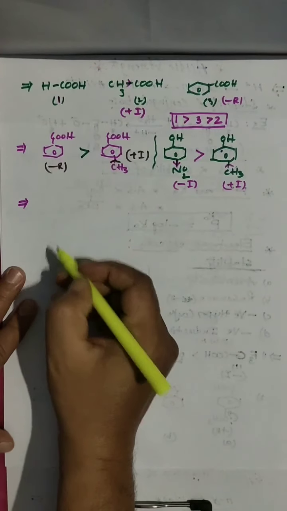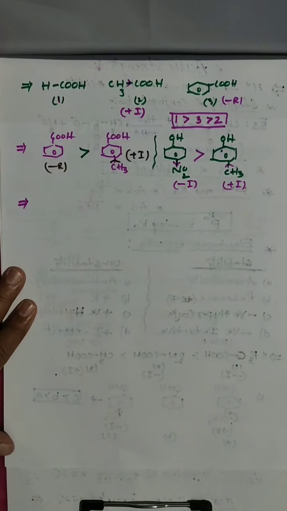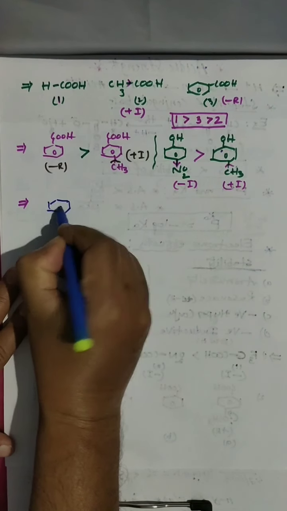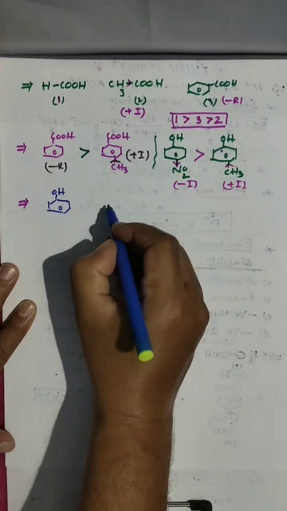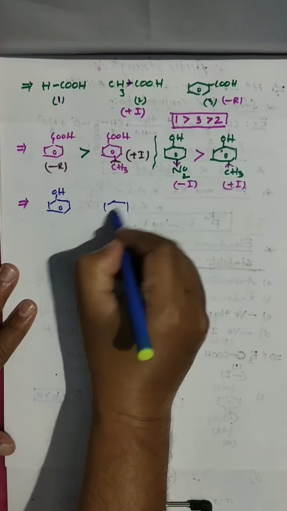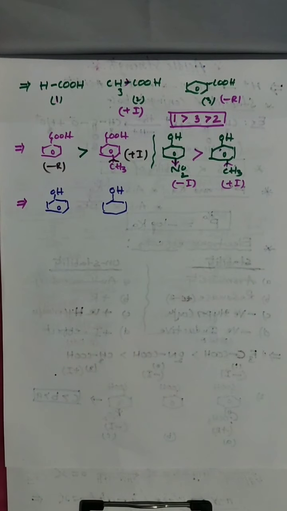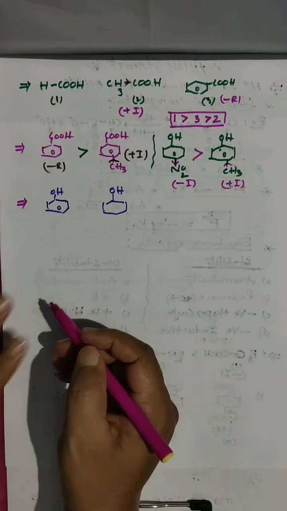I am taking here phenol, and here I am taking alcohol. That is cyclic. Now which is more acidic? Look here.